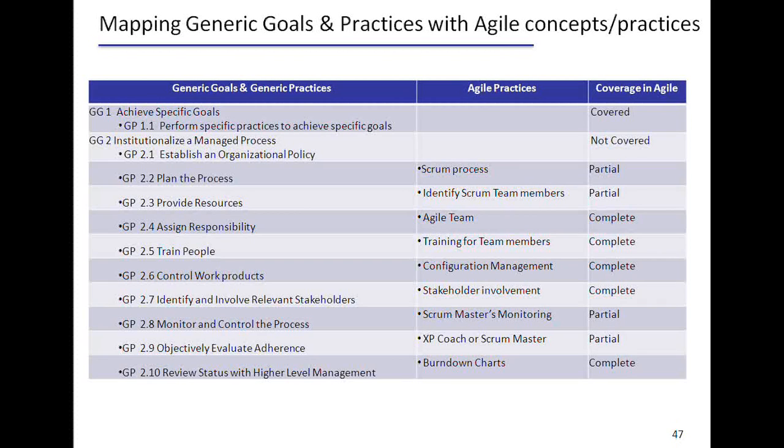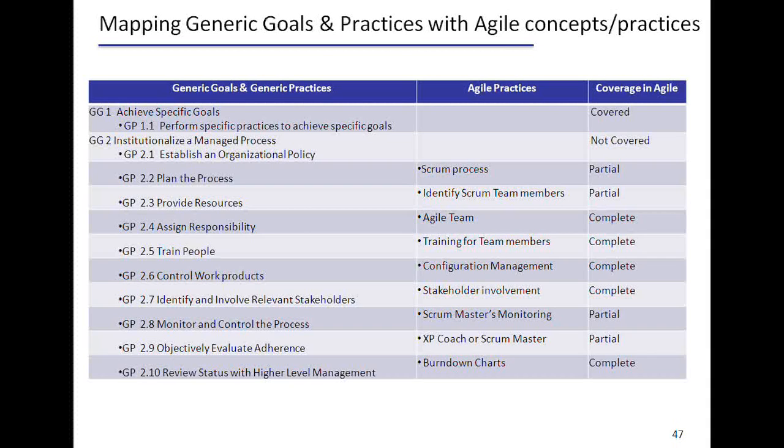So we have right now covered all the 22 process areas, mapping them against Agile. Apart from the specific goals, we have mapped all the specific goals and specific practices. This slide predominantly talks about the generic goals and generic practices. We typically have 3 generic goals, and within that we have generic practices. The first generic goal talks about the performed process. Basically, what is the work necessary to satisfy the specific goals.